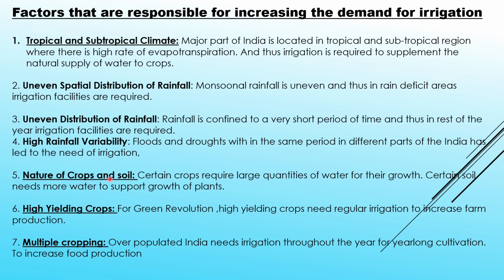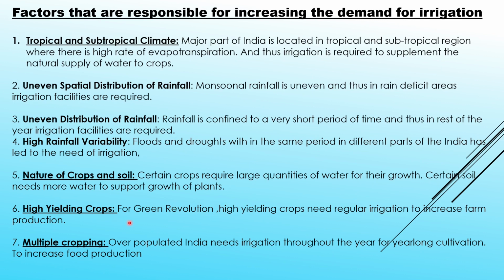Nature of crops and soil. Certain crops require large quantities of water for their growth. Certain soil needs more water to support growth of plants. Certain crops, mainly kharif crops, rice, sugarcane, they need more quantities of water, whereas maize does not need that much water. But whatever is needed, it can be provided by irrigation in a controlled manner.